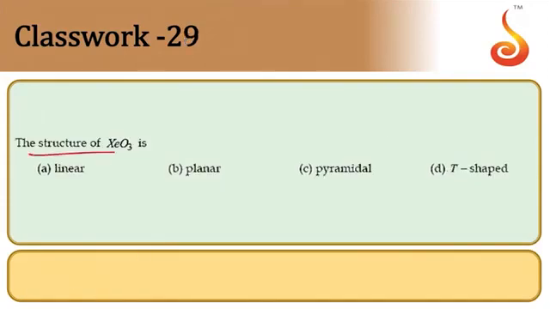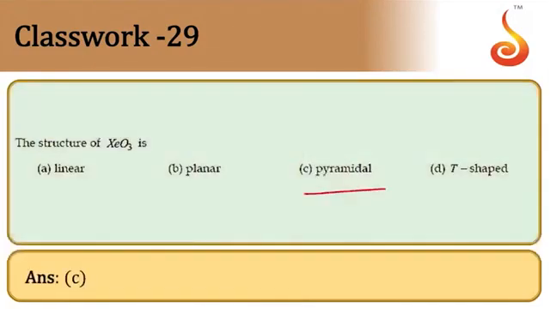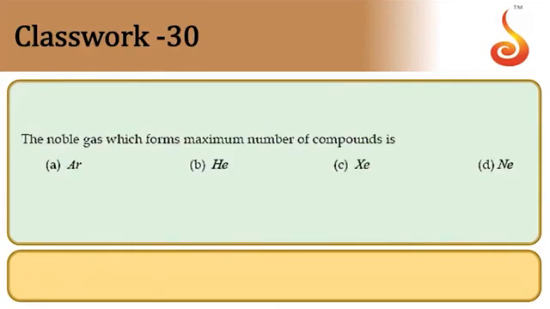Next, the structure of the XeO3 molecule. XeO3 has one lone pair and the remaining three are bond pairs. This gives a pyramidal structure, one lone pair and three bond pairs, like the ammonia molecule. So the answer is option C.